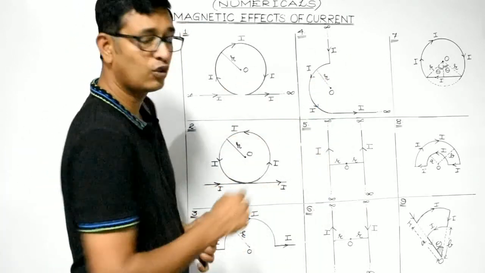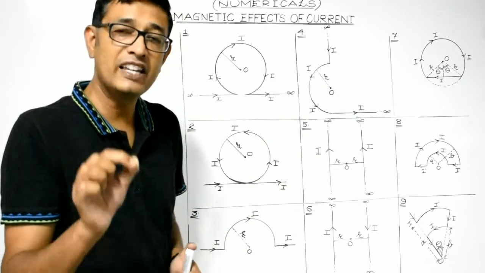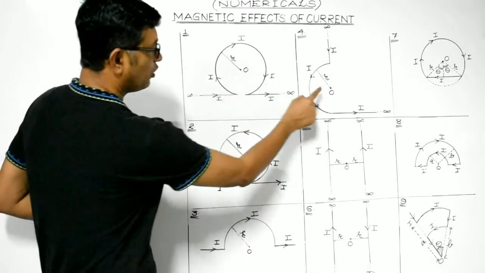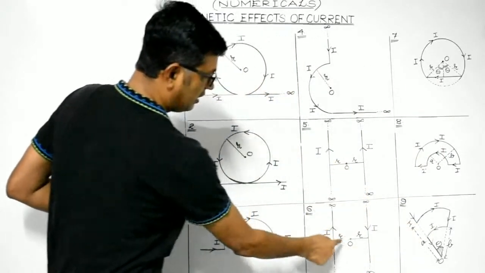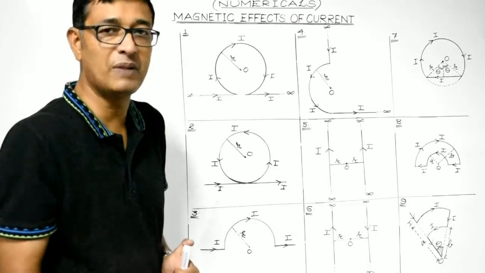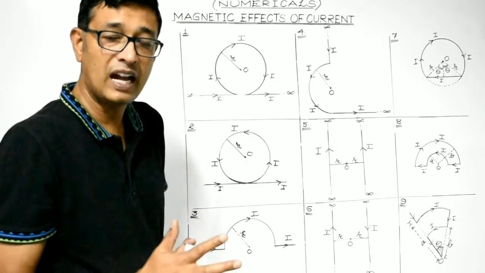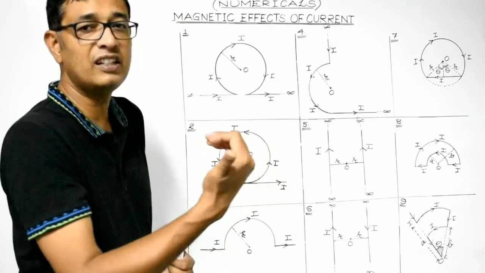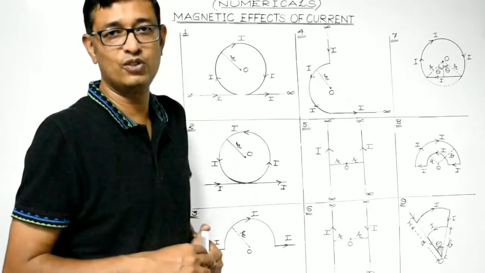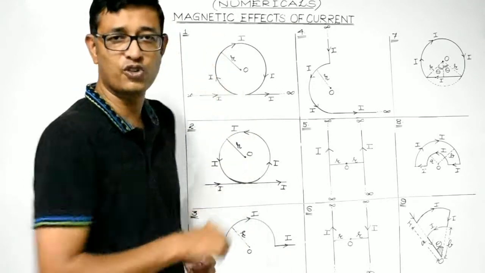In each of these 9 questions, we are supposed to find out the magnitude and the direction of the magnetic field at point O. This is the point O. We are also supposed to specify the direction of the magnetic field. The direction of the magnetic field would be perpendicular to the plane of the paper, and it will either be in the inward direction or in the outward direction. And obviously, for the direction, we will have to make use of the right hand thumb rule. Isn't it, students? So let's start with the first question then, right?